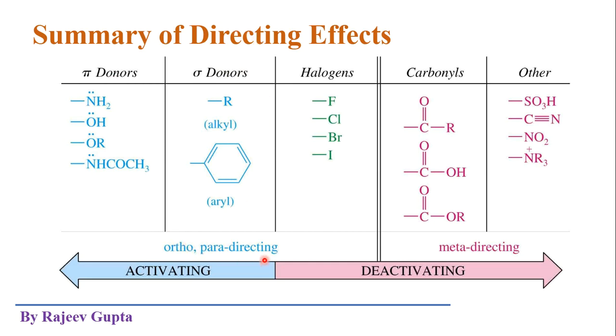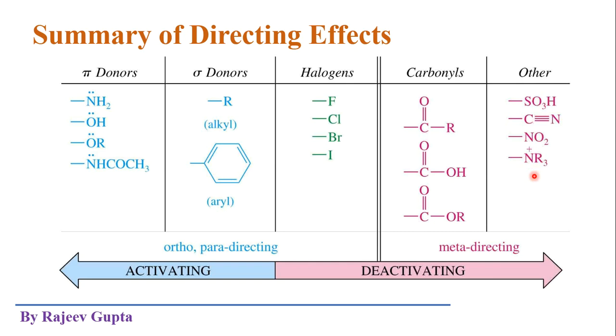Always these groups will be ortho and para-directing, means we can say that the ring activators will always be ortho and para-directing, and these are deactivating groups. What we see here, see, halogens are put in a different column in these groups. First we see the carbonyls and these other groups. As we saw in the earlier slide, there is sulfonic acid group, cyanide group, this nitro group, and these quaternary ammonium groups.